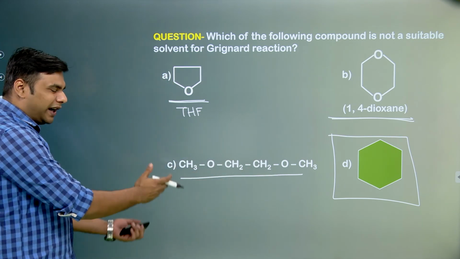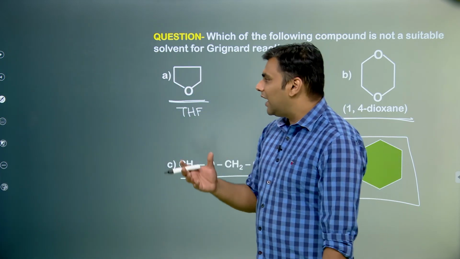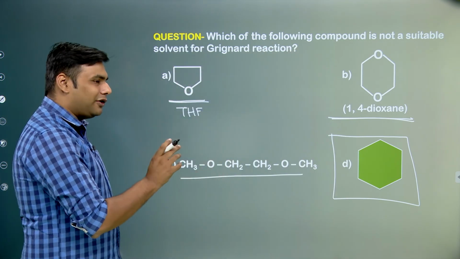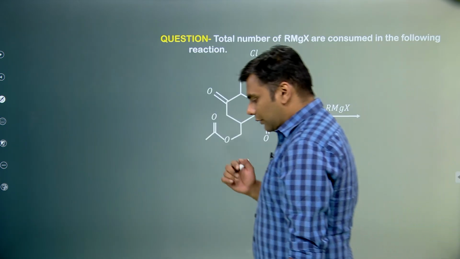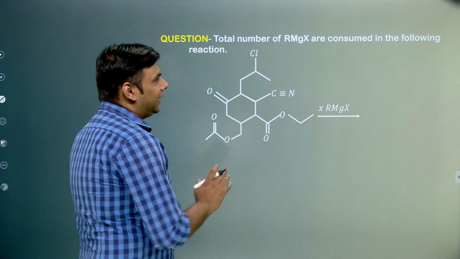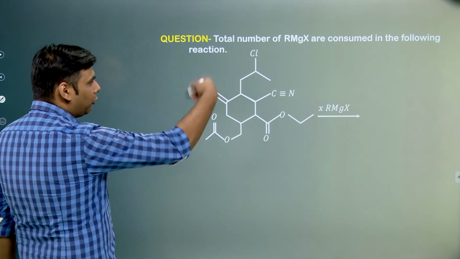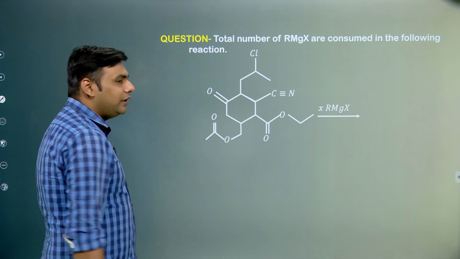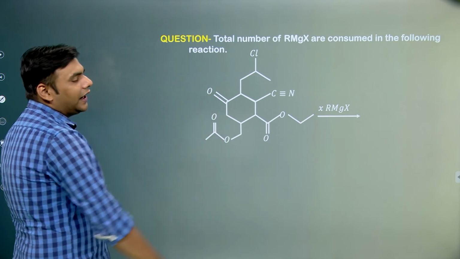So again, if you look at these questions, you can very much understand that JEE just asks questions that are deeply conceptually rooted. So you need to have the right concept, the right conclusion about the reactions, and things get very easy from there. Now again, look at the question. It's a very beautifully crafted question that takes into consideration the basic concept of Grignard reagent. A big molecule has been given. Just don't be afraid of big molecules. Big molecule means easy questions. Just see the structure in the right manner.